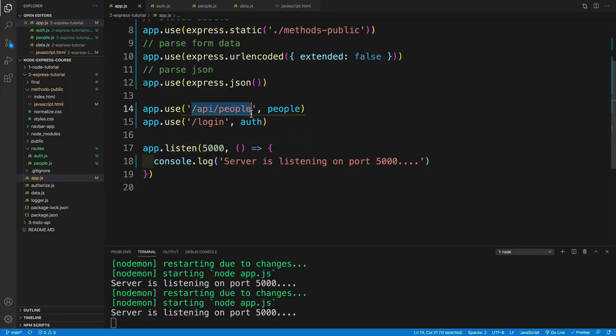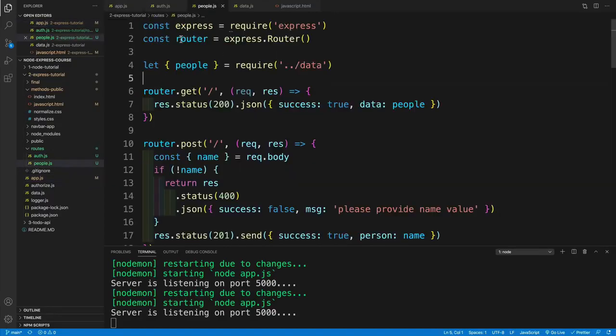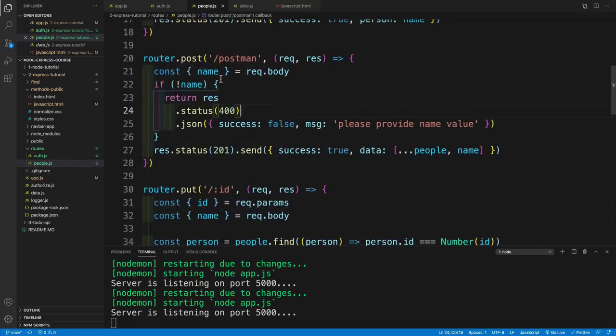Again, probably the most confusing thing is this one, where we use app.use to set up our route. So all the routes that will start with this API people are going to be located in the people.js in the routes folder. And in there, instead of using app, we use the router.